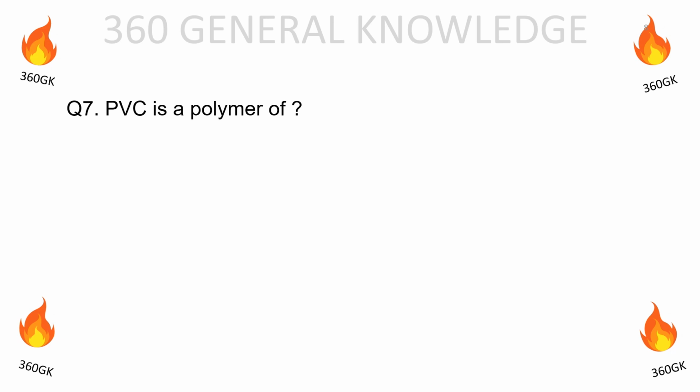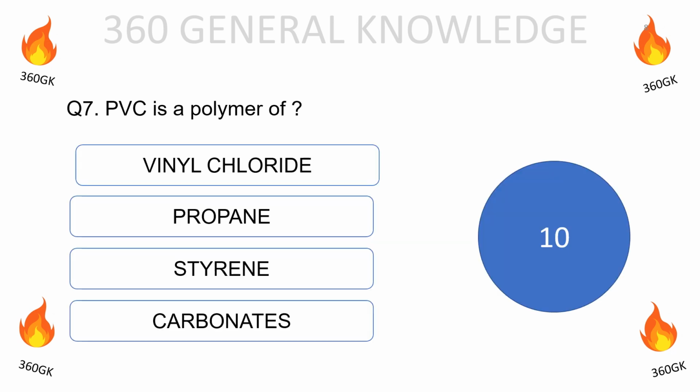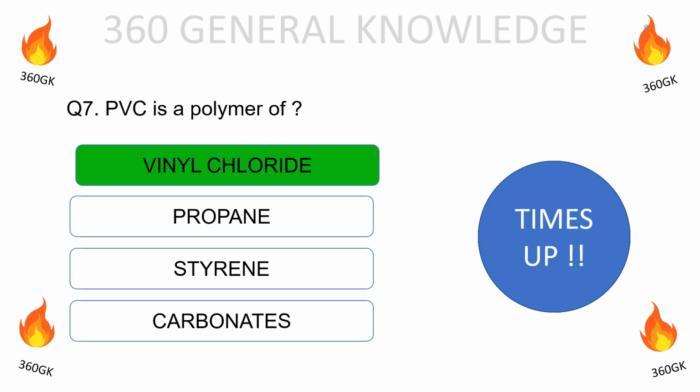PVC is a polymer of vinyl chloride, propane, styrene, carbonates. The correct answer is vinyl chloride.